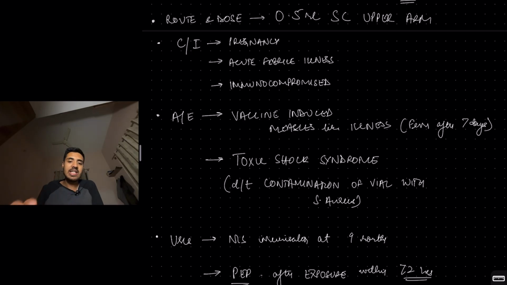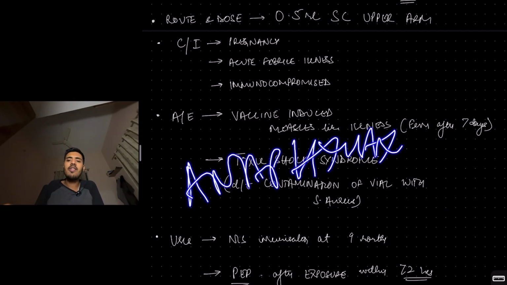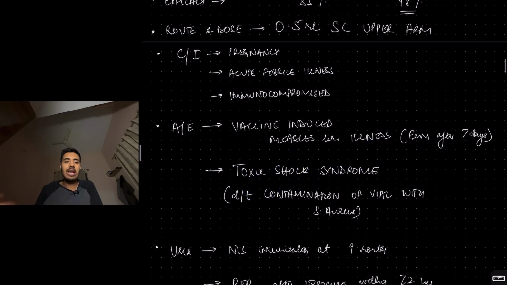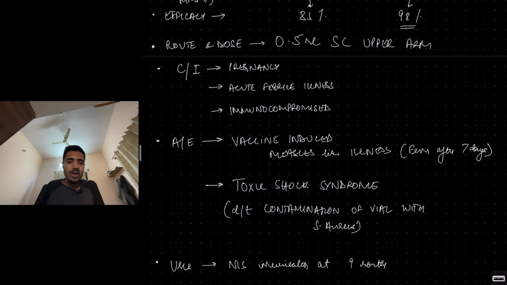You can also have anaphylaxis. See, anaphylaxis is an adverse effect for every single vaccine. Okay, you can write it as an adverse effect. The contraindication is basically pregnancy. It is contraindicated. Why? Because it leads to abortion.